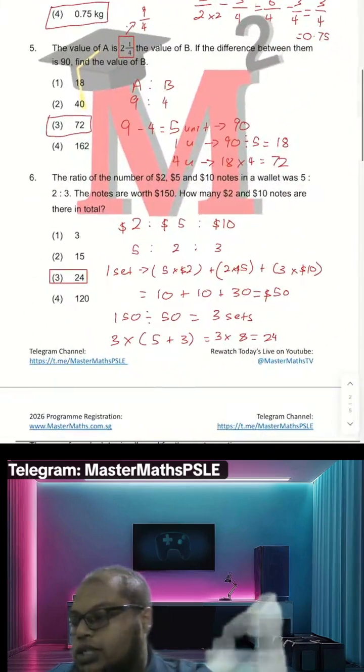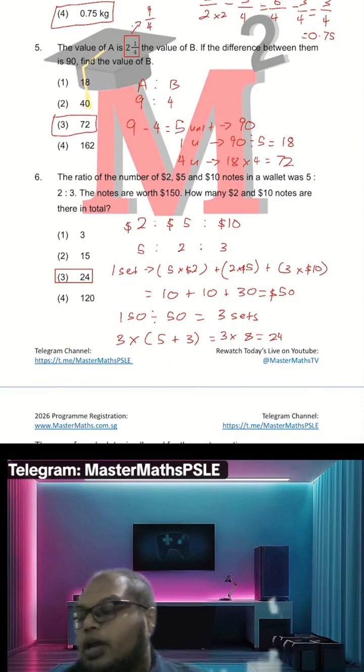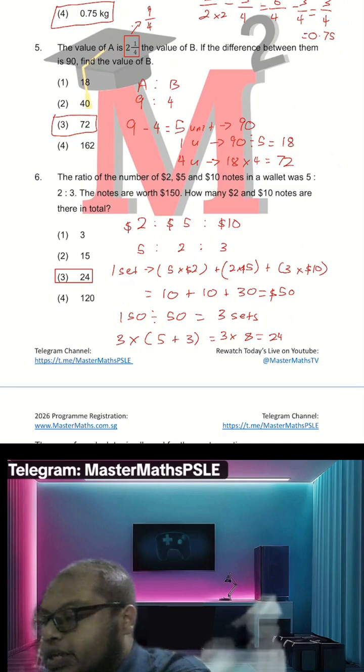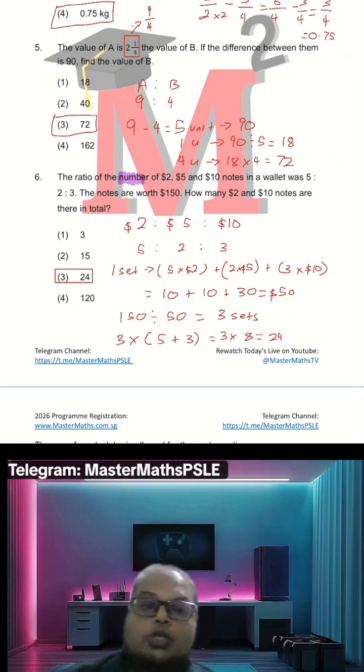Okay, now we go to question 6. Question 6 is the one where we have the ratio of the number of notes, okay? A common issue with this kind of questions, especially related to money, is that sometimes you mix up between value and the amount or quantity. So in this case, the ratio of the number. So you see the keyword here is the number. So it's not the value.